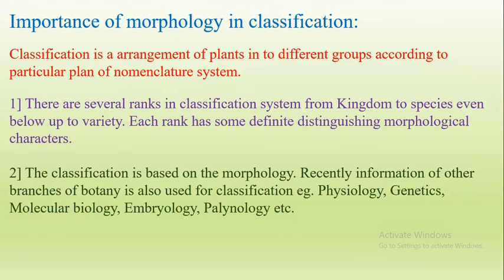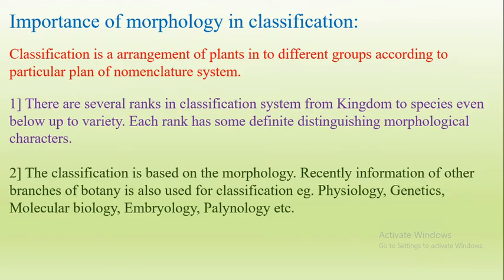There are several ranks of classification, right from kingdom to species, even up to variety.